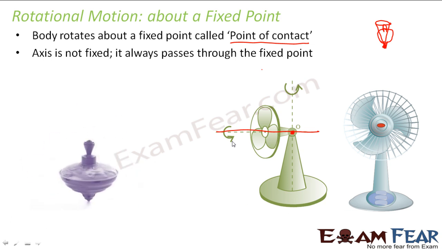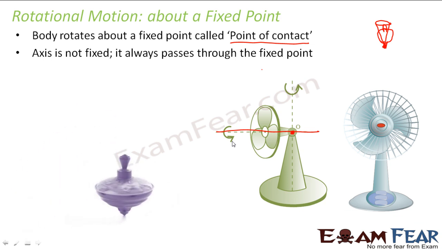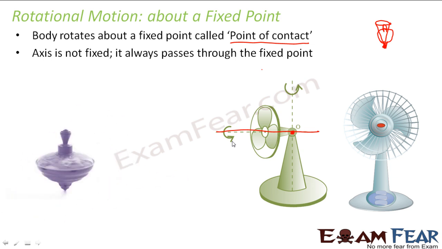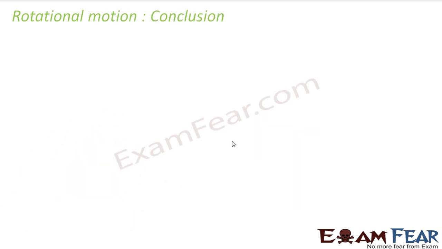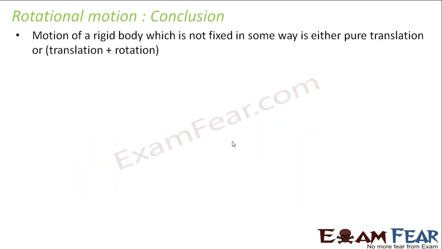However, in this lesson, we will restrict our studies to rotational motion about a fixed axis. So what are we going to study here? We are going to study about system of particles, that is rigid bodies. So while talking about motion of rigid bodies, we will not only talk about the translational motion, we will also talk about rotational motion. But in rotational motion, we will restrict ourselves only to rotational motion about a fixed axis. Right?